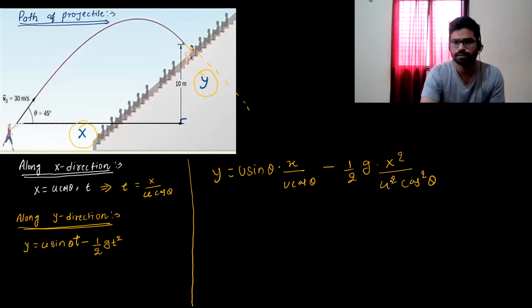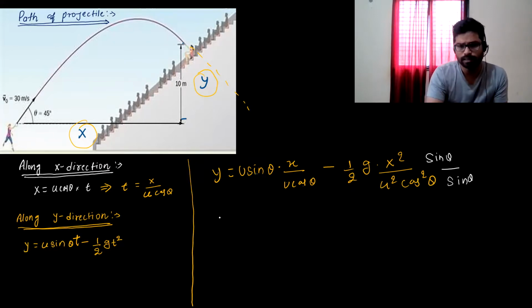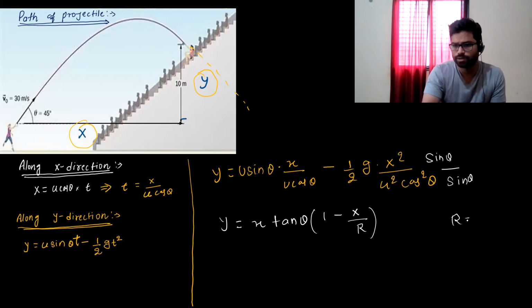Now I have sine theta upon cos theta into x. That is going to be tan theta. I have x here, cos also here. But I don't have sine in the numerator in this particular equation. So I'll multiply and divide by sine theta. All right. Now, if I take common, I'll get the equation as x tan theta into 1 minus x upon R. R is range. Range is equal to u square 2 sine theta cos theta upon g.